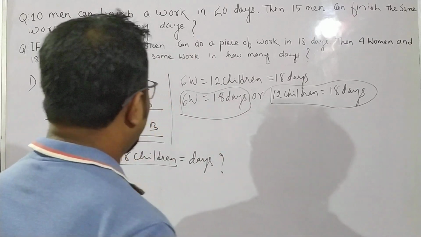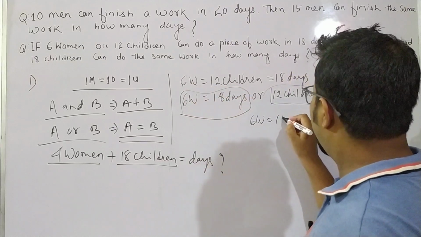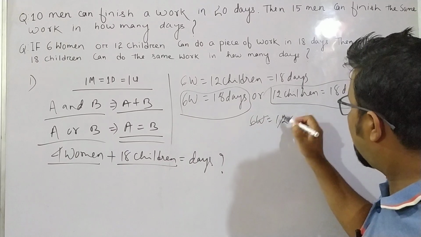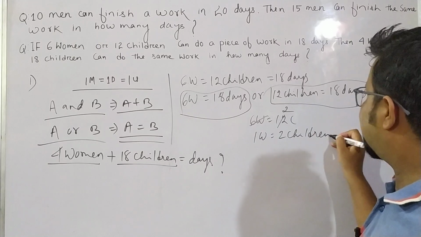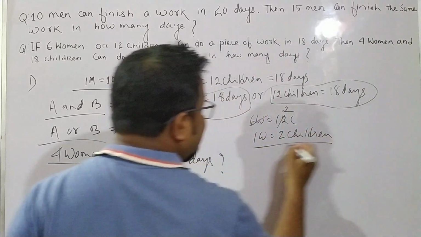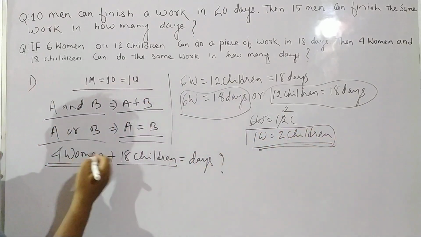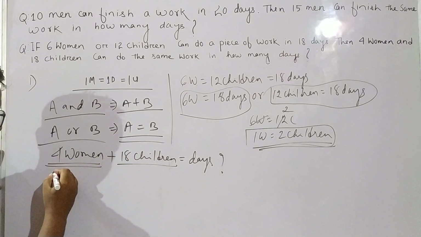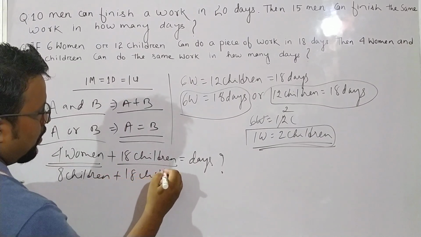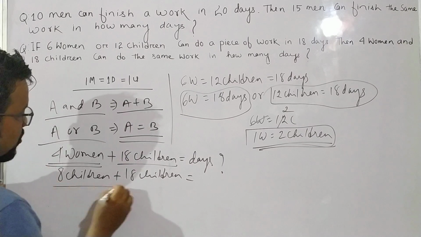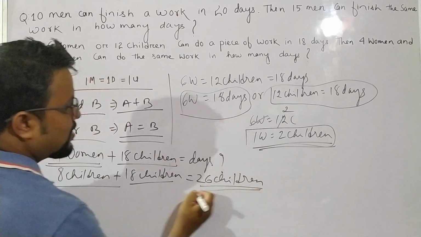Okay, how will we calculate? We'll calculate like this. 6 women is equal to 12 children. 1 woman is equal to how many children? 2 children. So 1 woman is equal to 2 children. If 1 woman is equal to 2 children, what will be 4 women? 4 women will be 4 into 2, 8 children. Plus 18 children. So 8 children plus 18 children is 26 children.